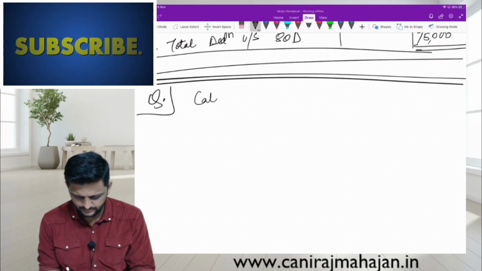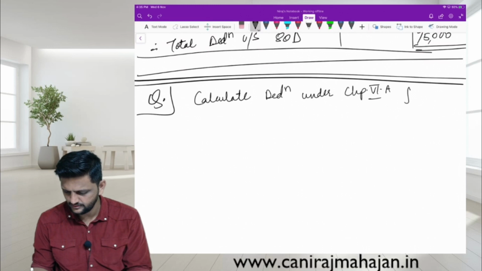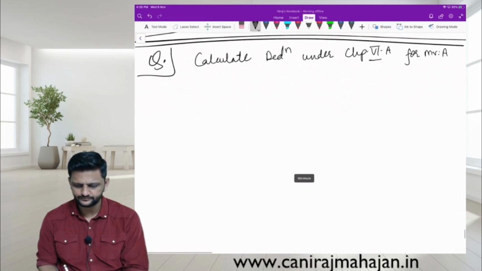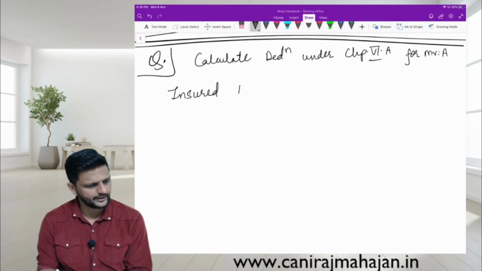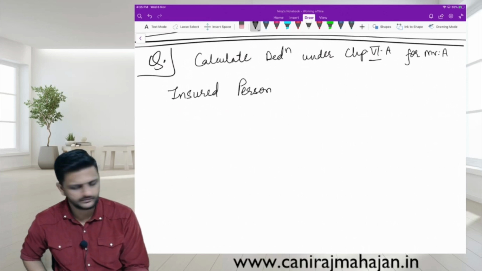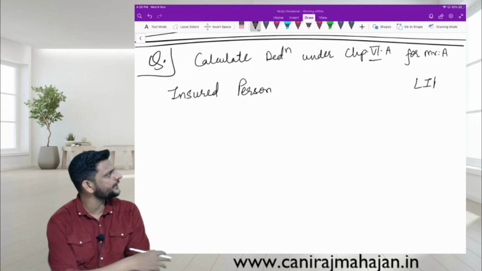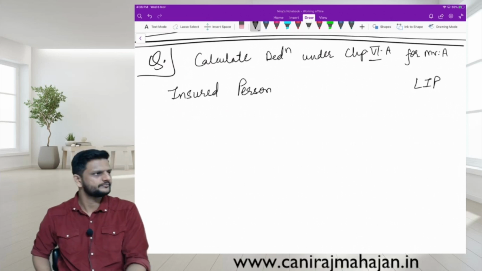Calculate deduction under chapter 6A for Mr. A. Insured person. LIP, will you understand? Life insurance premium.